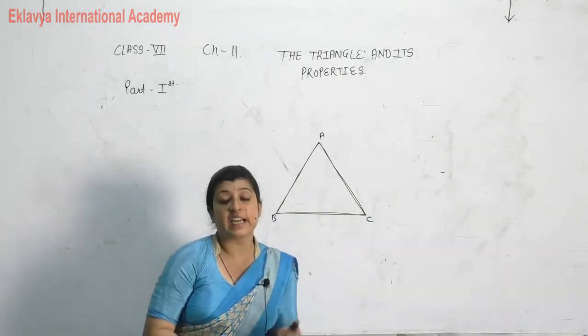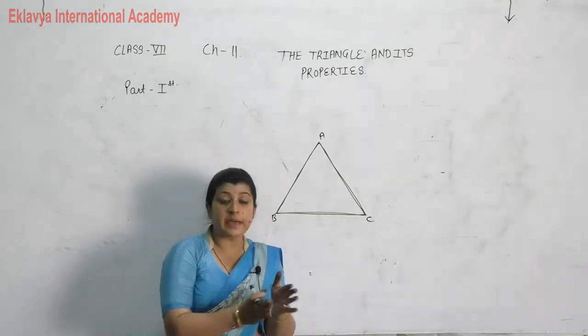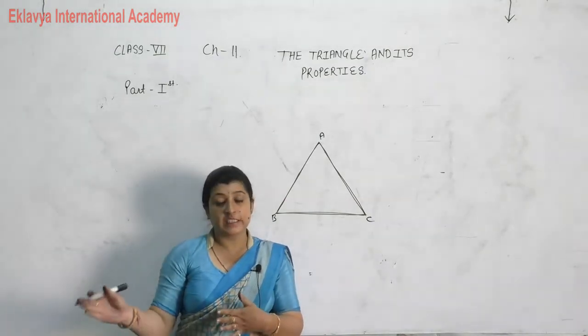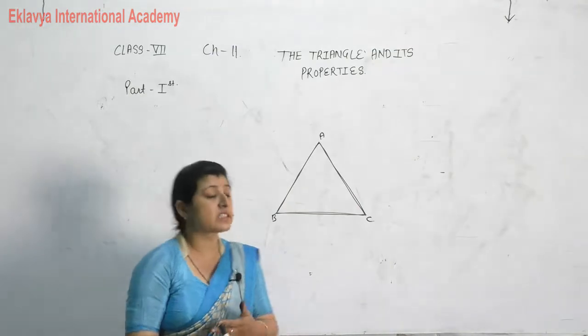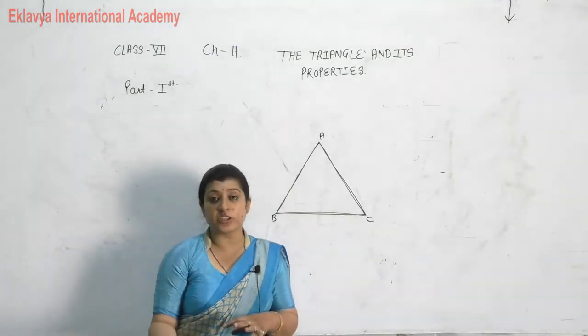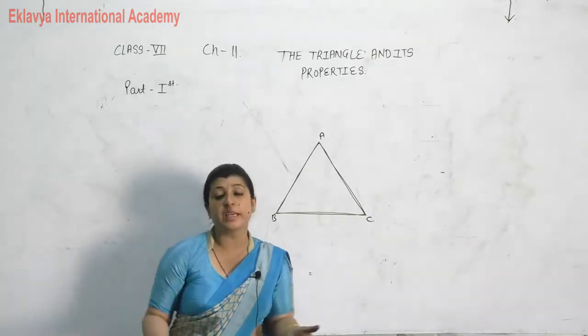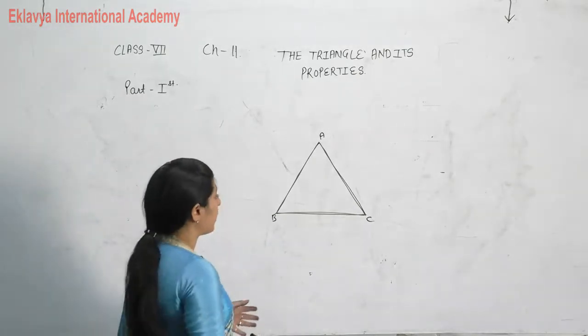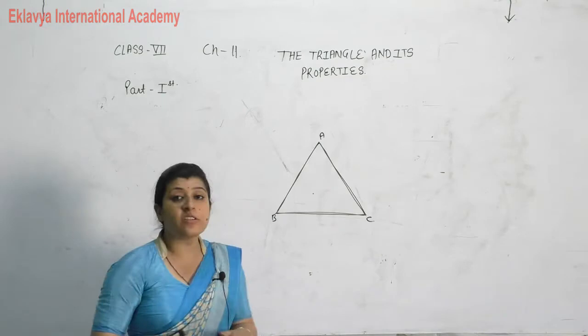But these three sides should be non-collinear. They should not be in the same line. These three sides should be non-collinear, otherwise our closed figure will not be formed. Okay, now see the properties of this triangle.